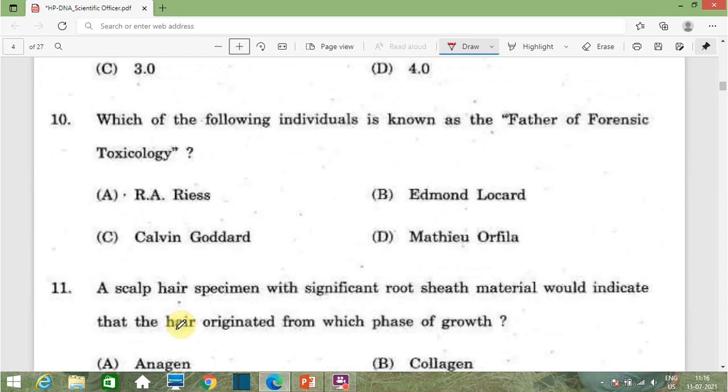Then question number 10 is, which of the following individuals is known as the father of forensic toxicology? Option A R. Orfila, option B Edmund Locard, option C Calvin Goddard, option D Mathieu Orfila. The correct answer of this question, the father of forensic toxicology, is Mathieu Orfila. So correct answer is option D. Edmund Locard gave the principle of exchange. Then Calvin Goddard is related to forensic ballistics.